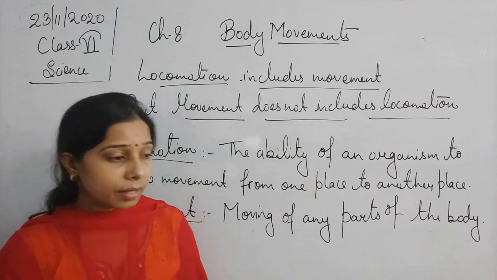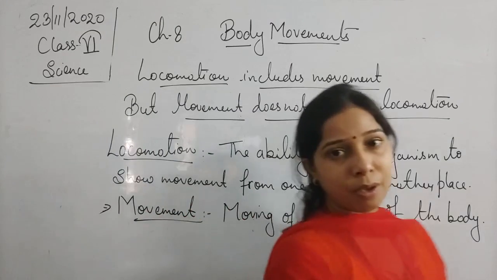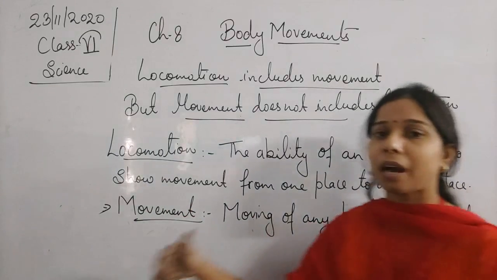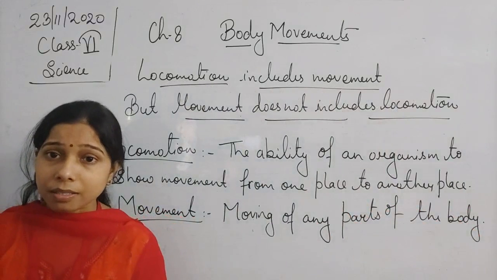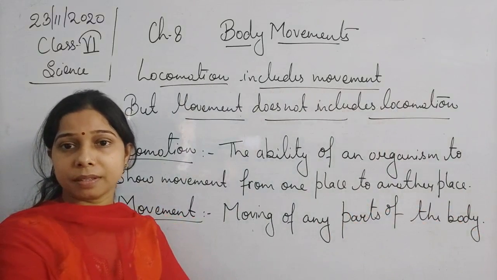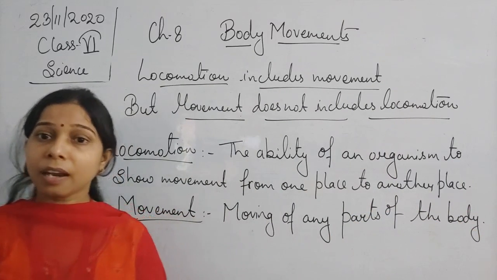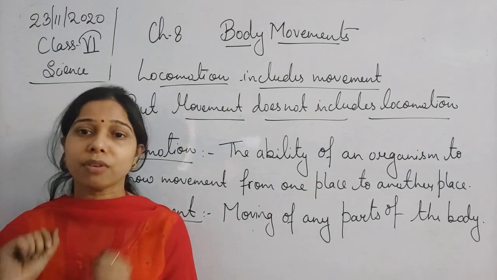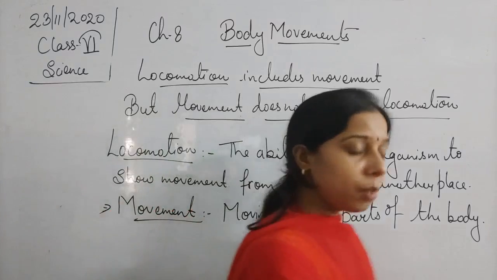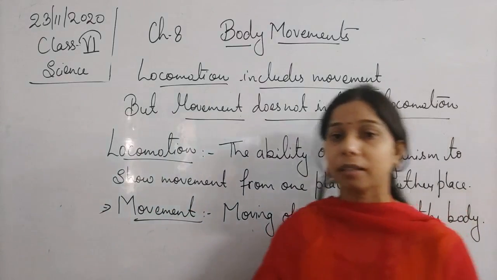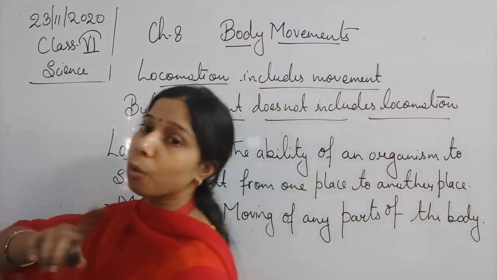But when it starts changing the place from here to the other place, I am moving, but I am changing the place. So this is the difference. Here I am standing at a place and moving one of my body parts, but another time I am continuously moving from this portion to the other. This is locomotion.